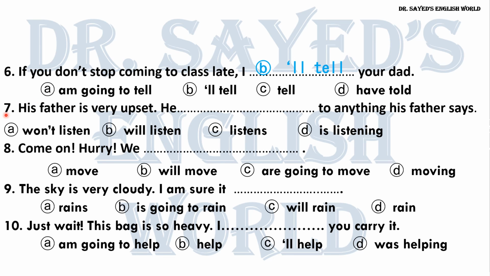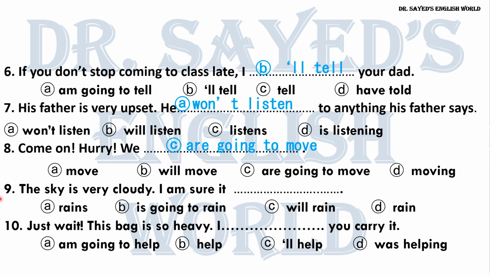Okay. Number 7. His father is very upset. He to anything his father says. He won't listen, will listen, listens, is listening, and of course this is refusal. He won't listen to anything his father says. Number 8. Come on, hurry. We move, will move, are going to move, or moving. And of course this is something which is about to happen. حاجة على وشك الحدوث. So I'm going to choose we are going to move.